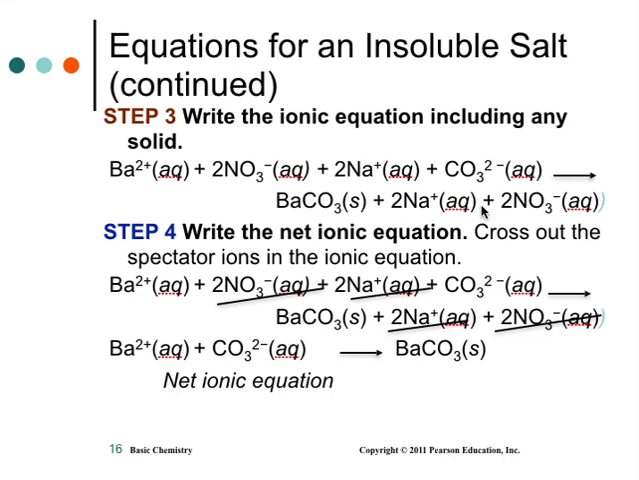And now you're looking for spectators. Anything that's on the same side. So here's nitrates on the same side. Here's sodiums on the same side. These are spectator ions. Get rid of them. What are you left with? You're left with barium and carbonate making barium carbonate. And this is called the net ionic equation. The net ionic equation is: what two ions do you put together to make something that doesn't break apart again, that insoluble salt.